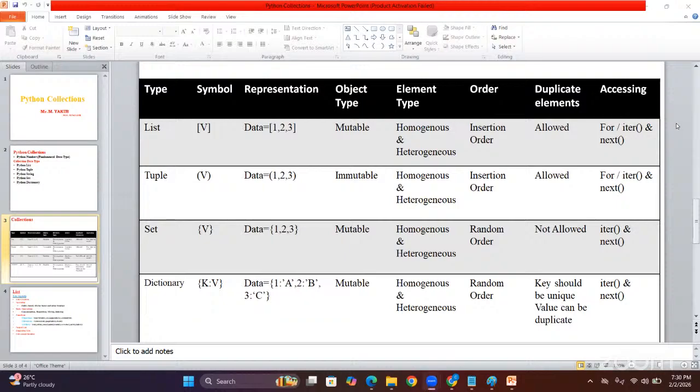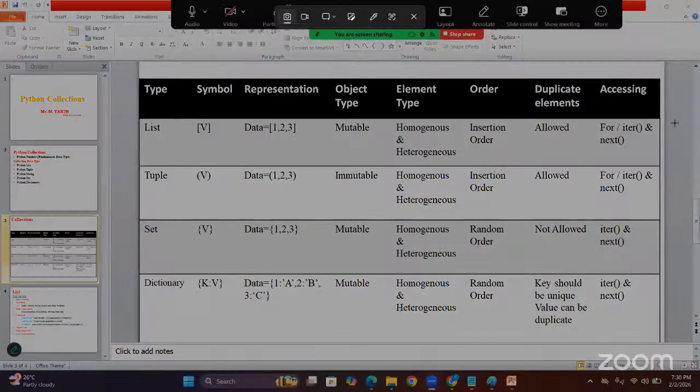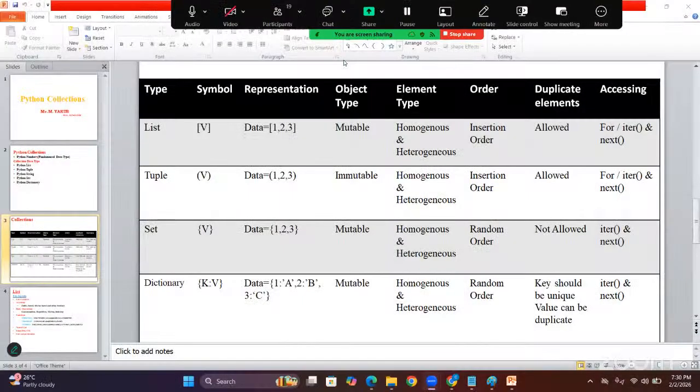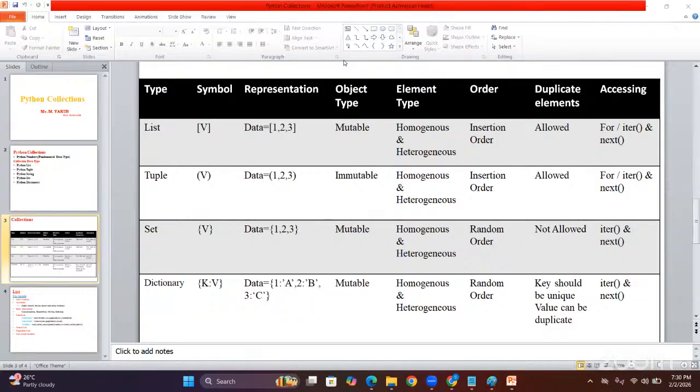So remember this chart. This chart will help you on a single screen at interview time. So I am sending it in the chat box. Everyone can download it from there. Right? I hope you understand.